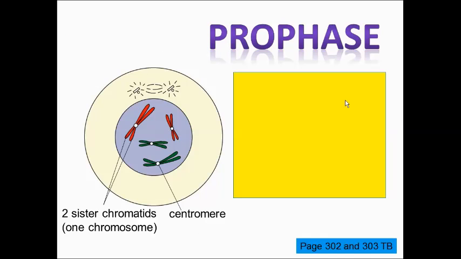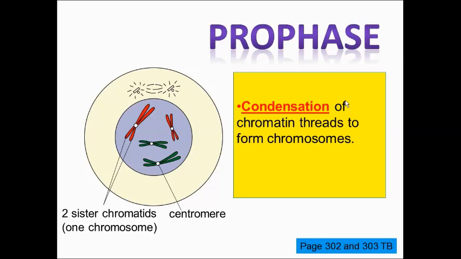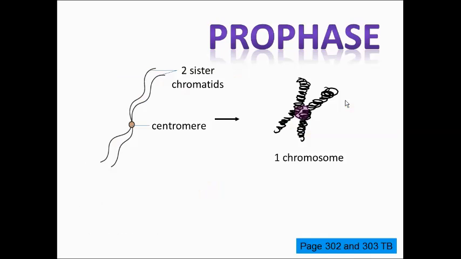Firstly, prophase. During prophase, condensation of chromatin threads to form chromosomes occurs. What does it mean by condensation of chromatin threads? Now, this is how the chromatin threads look like in the cell at interphase. They are very, very long and thin, barely visible.